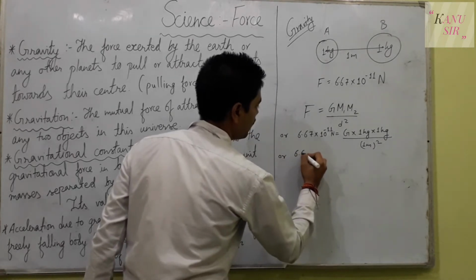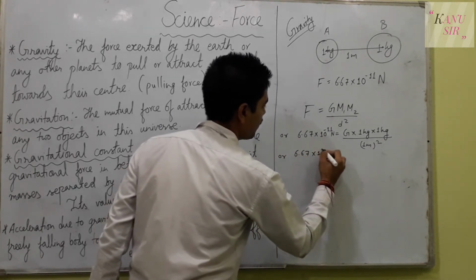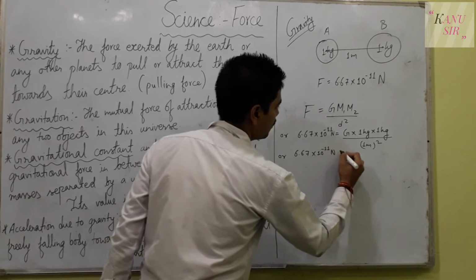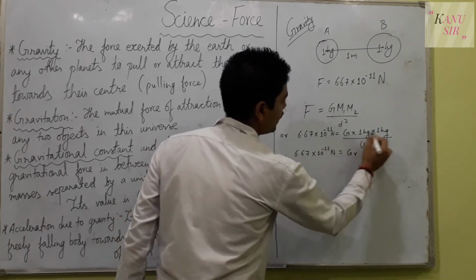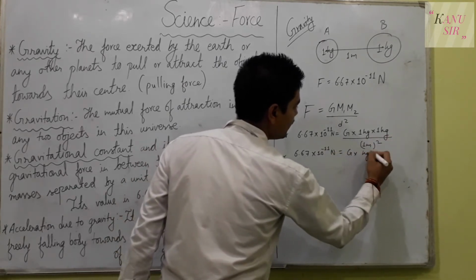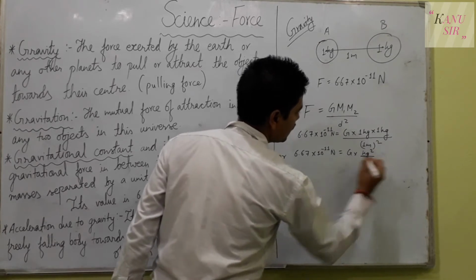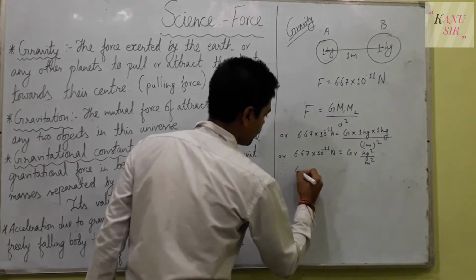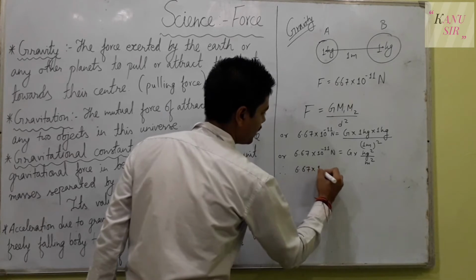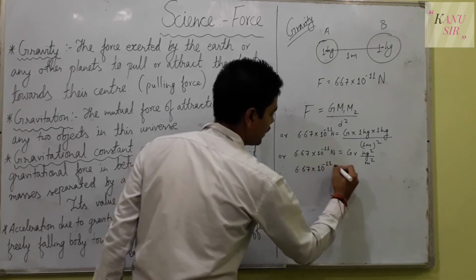Then we get 6.67 into 10 to the power minus 11 Newton equals G times 1 into 1, which is 1 kg square per meter square.